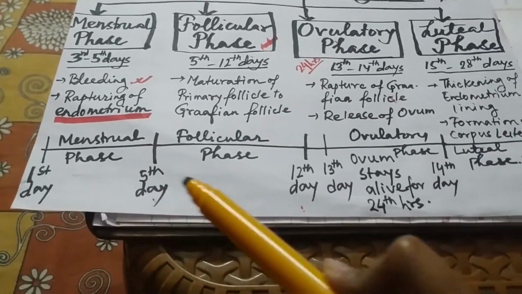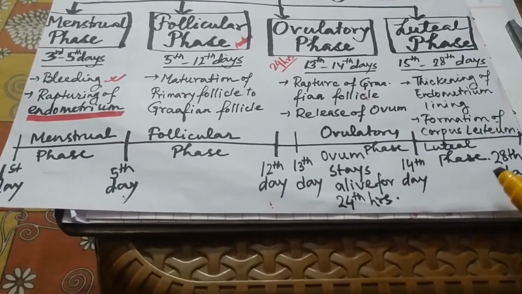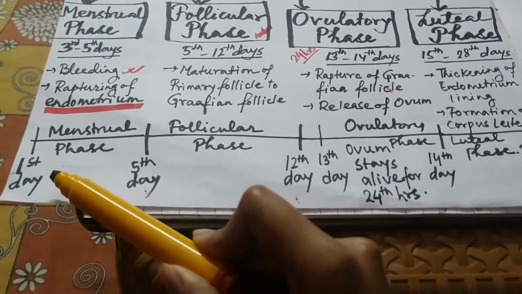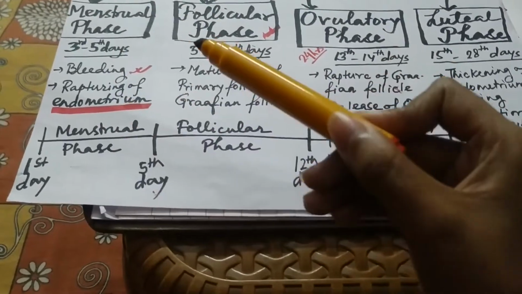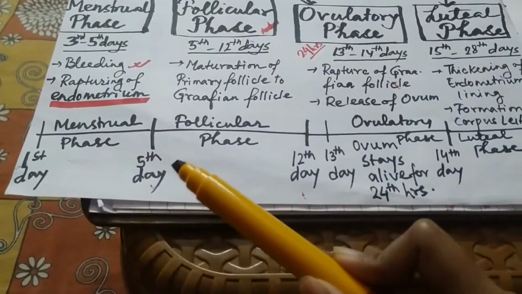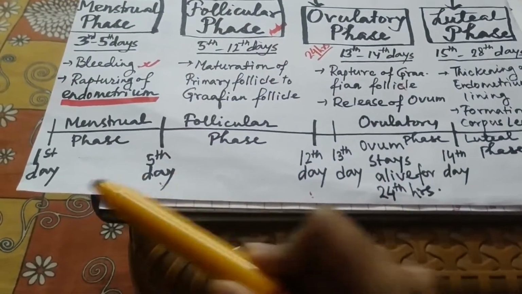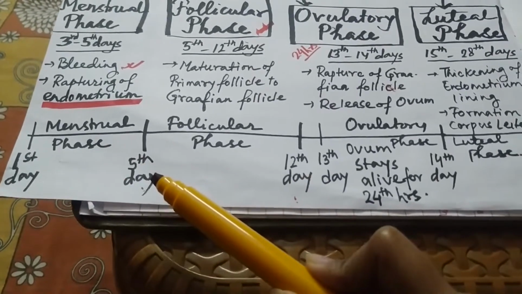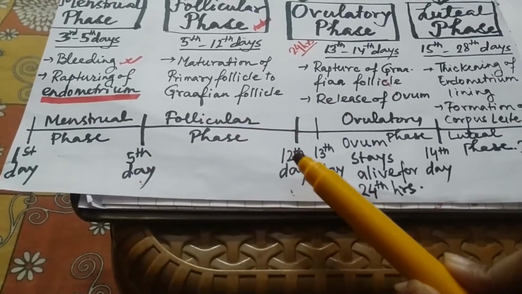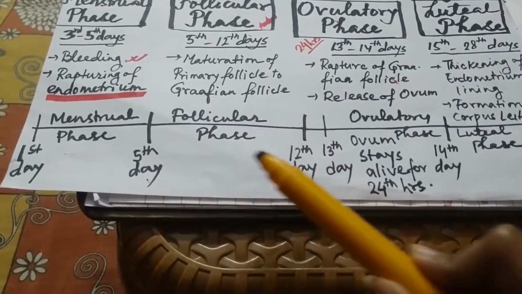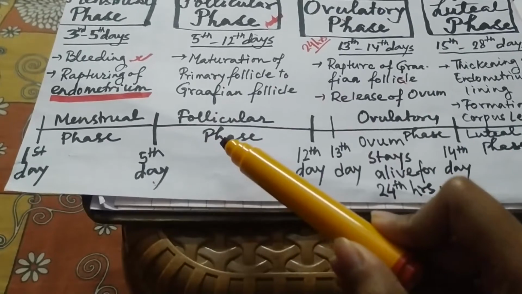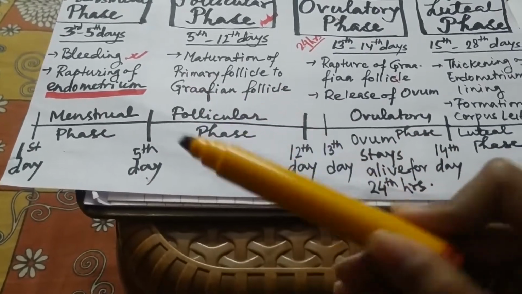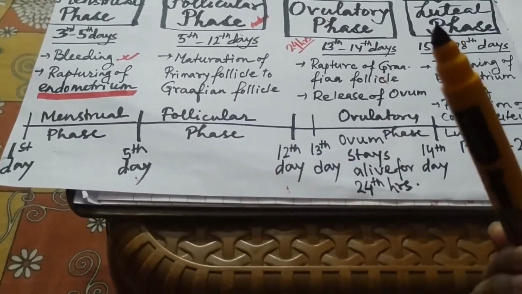Now the menstrual phase, as the cycle has 28 days on average: from the first day, where the bleeding starts, till the 5th day, those first 5 days are the menstrual phase. Now from the 5th day to the 12th day of the cycle, that is the follicular phase. The maturation of the Graafian follicle takes almost an average of 6 days.